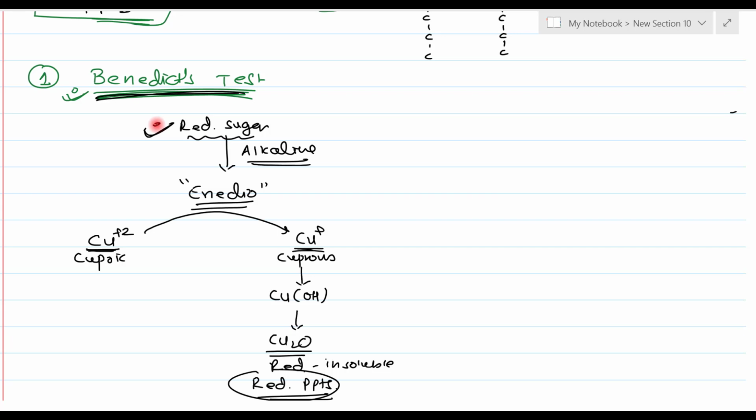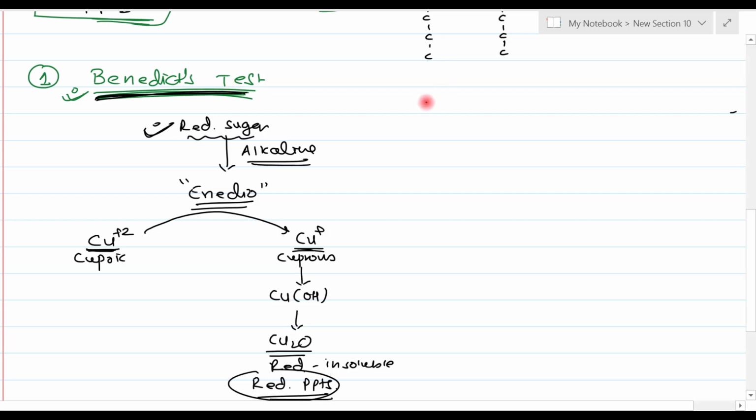But in the case of humans, most of the time, if this Benedict test is positive, it is most commonly glucose which is giving rise to a positive Benedict test. So my advice is, if you diagnose the most common disease, you will be mostly correct. So the Benedict test will immediately hint that the particular patient sample contains a reducing sugar and mostly it is glucose. So this patient might have diabetes mellitus, and later on, based on clinical judgment, you can diagnose it.